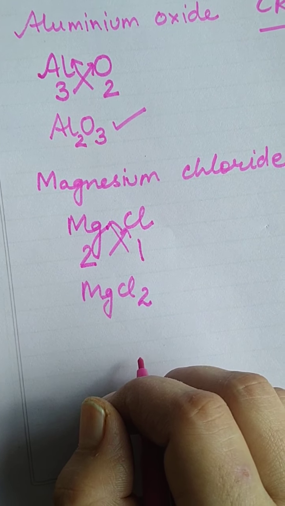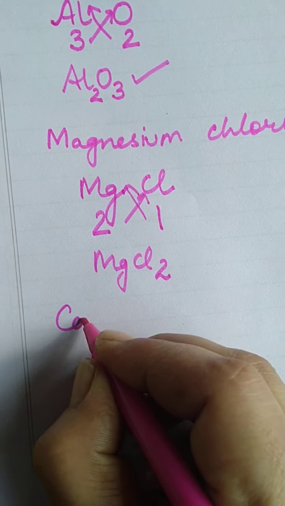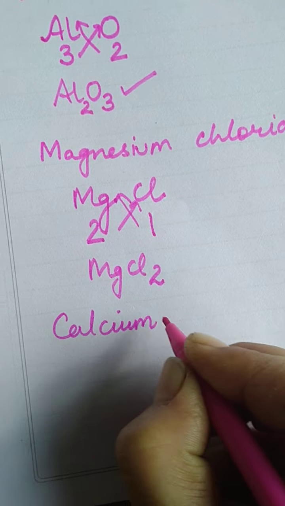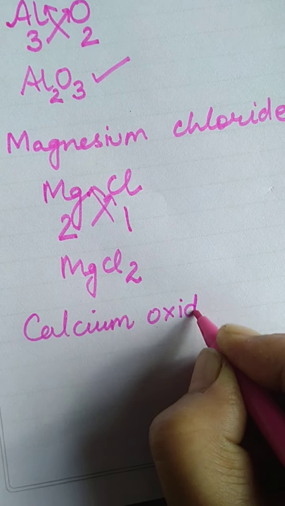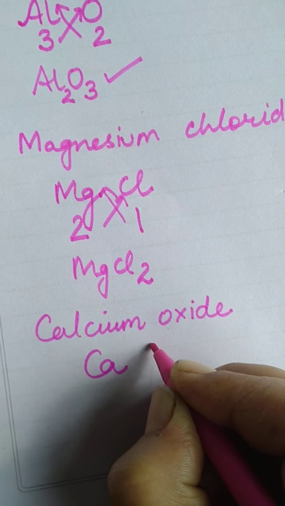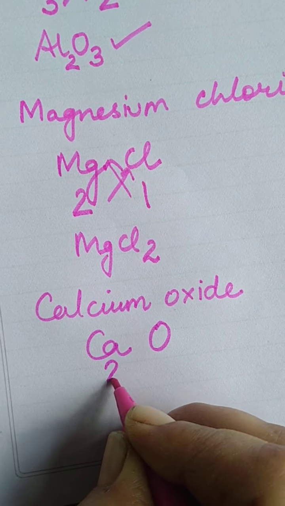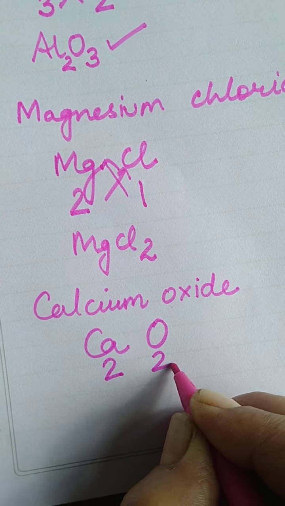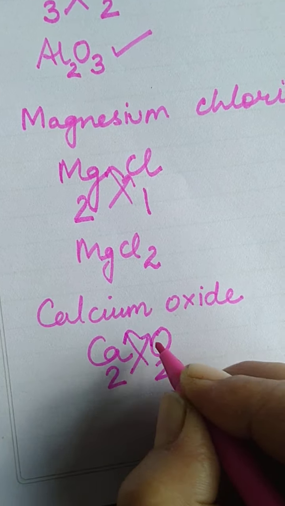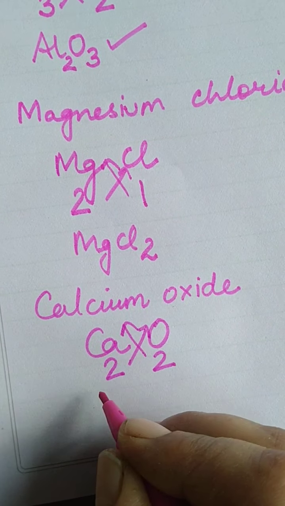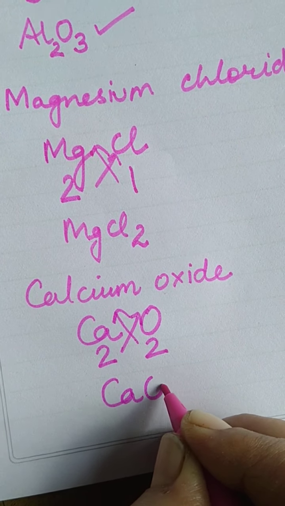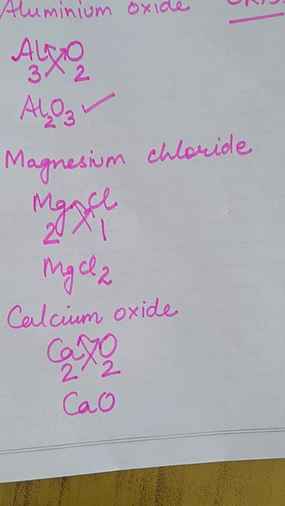One more example I will explain you. Calcium oxide. Calcium, oxygen. Calcium valency 2, oxygen valency 2. Interchange it. Since it is the same, it will be cut and the formula will become CaO.